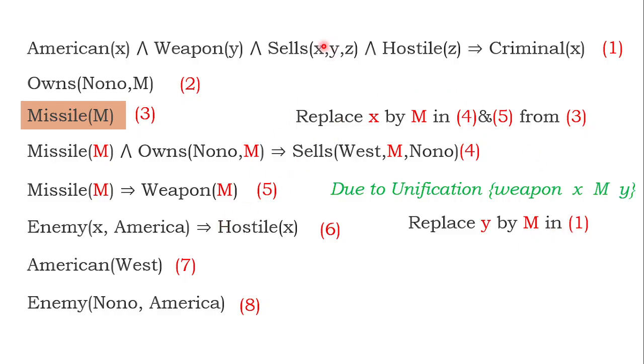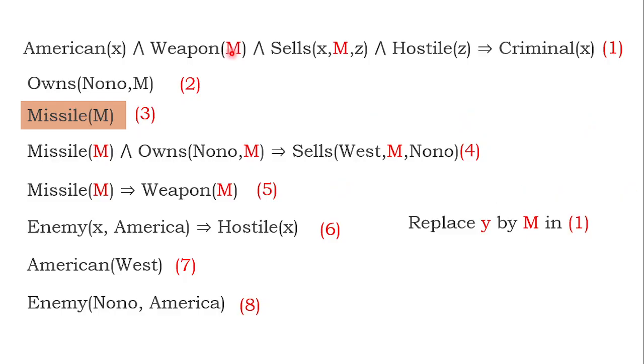Now you tell me, who is this Y? Y is a weapon. Who is this M? M is a weapon. So replace this Y by M. That is what we are trying to say. Just remember, I am just replacing this Y by M. So that is my next statement. I just dropped it. It's not required.